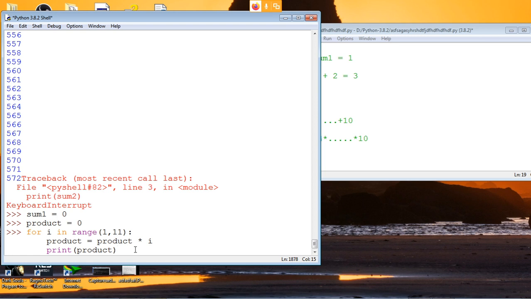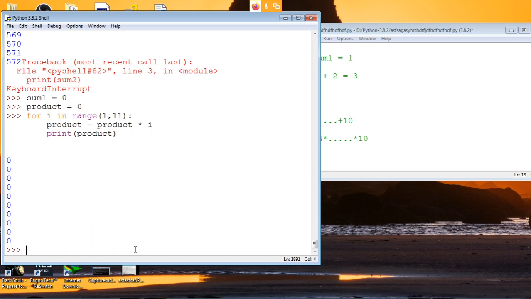No, the problem is that you put product equal to 0 before the program starts, when it is initialized.